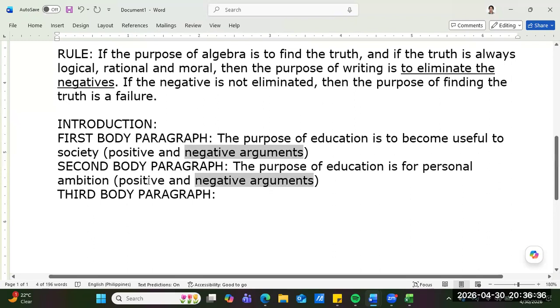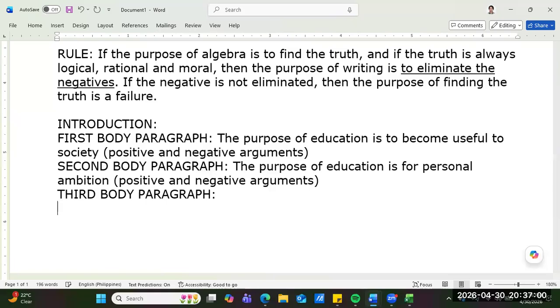Correct. So now we can arrive at the truth. The truth is they are both correct. So, our problem solver is to eliminate the negative.